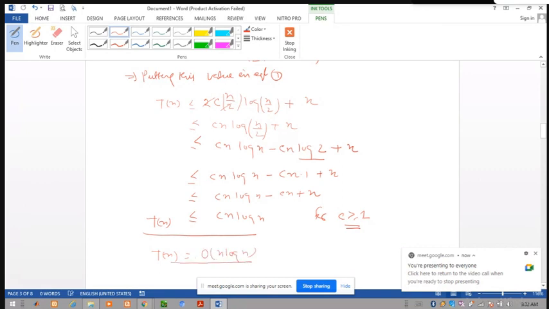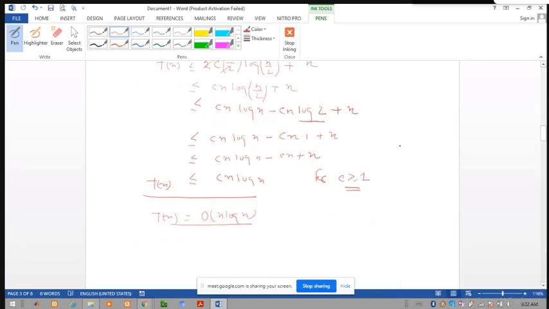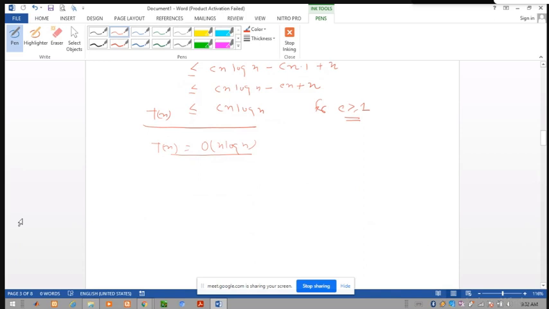In this way, with the concept of mathematical induction, we prove whether our guess is correct or not. But there is some exception with this problem. Suppose T of n is less than or equal to c of n log n.